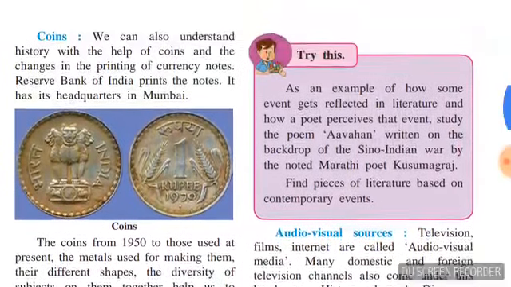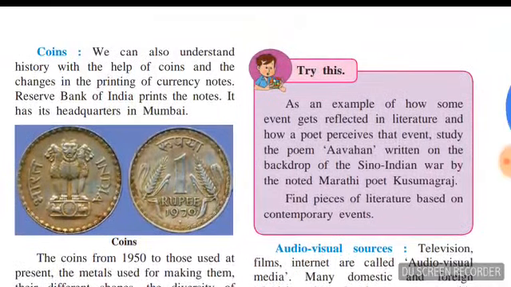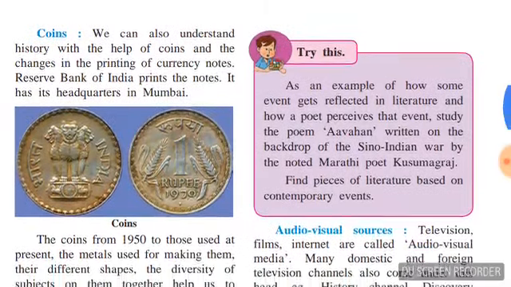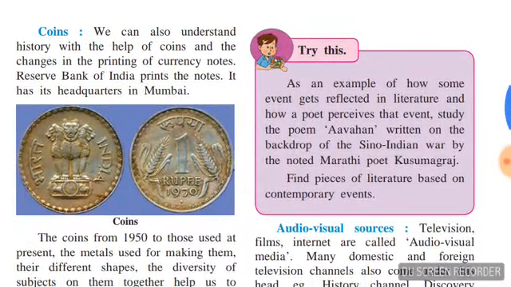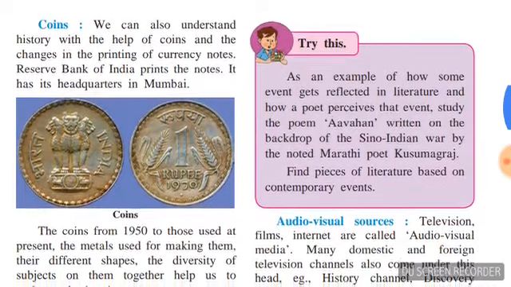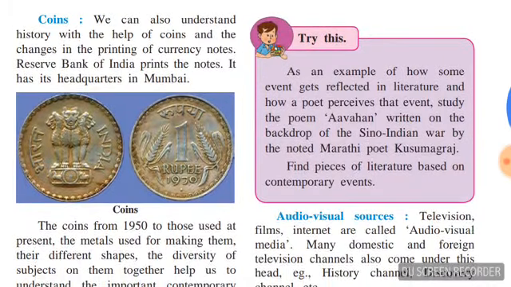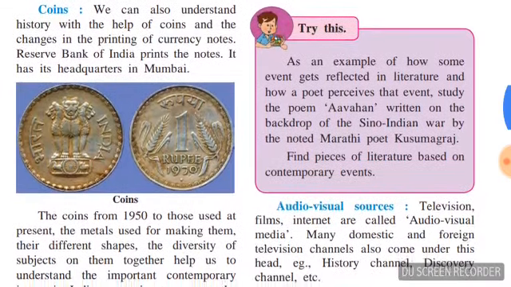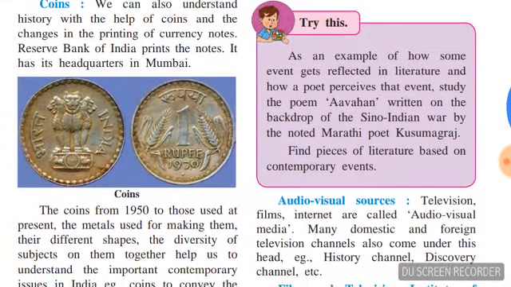Means the history of Shivaji Maharaj and other freedom fighters is written in Povadas. So by hearing or reading Povadas, we can know the history. What was that time? Shivaji Maharaj fought with whom and how he succeeded against others. So these sources include folk tales, folk songs, proverbs, ballads, and ovis.